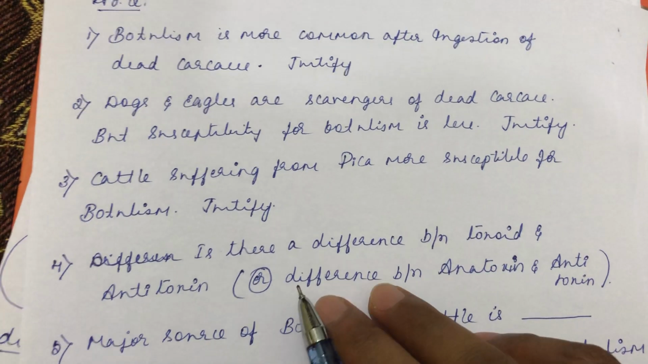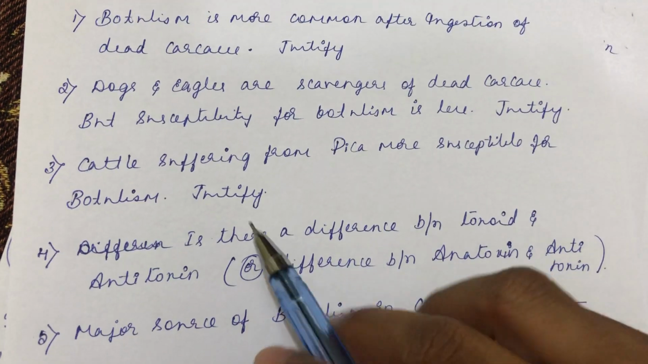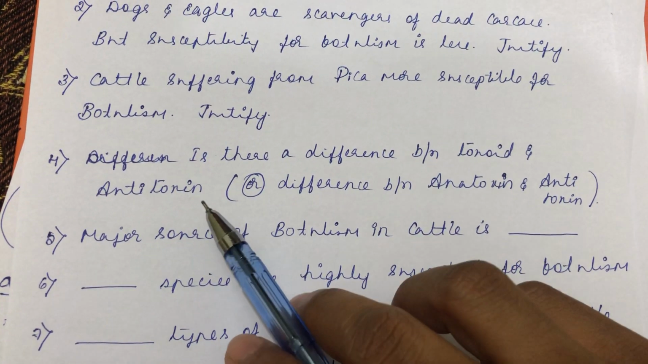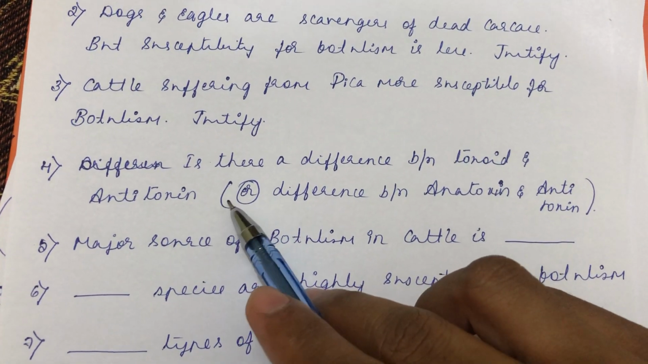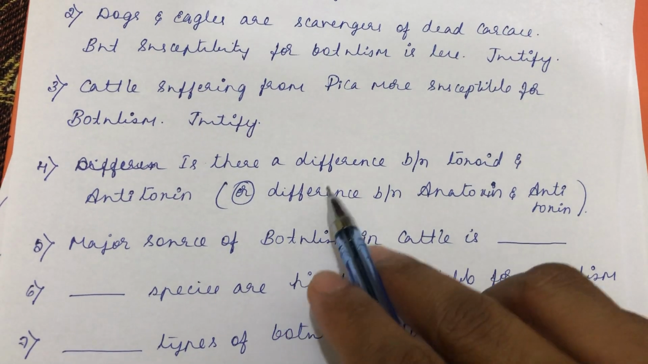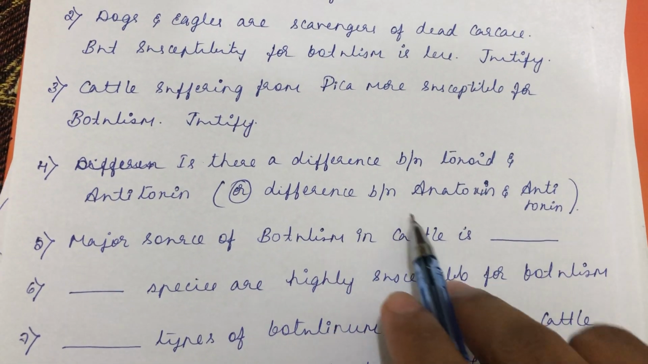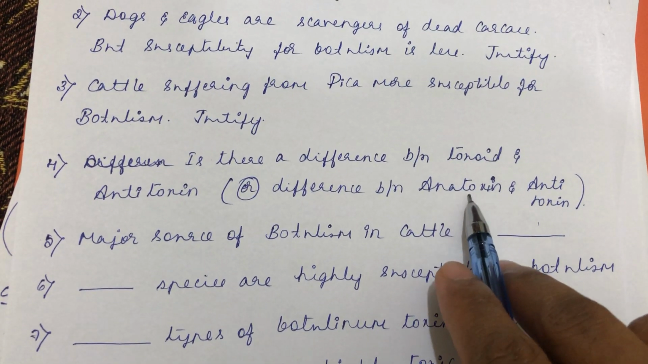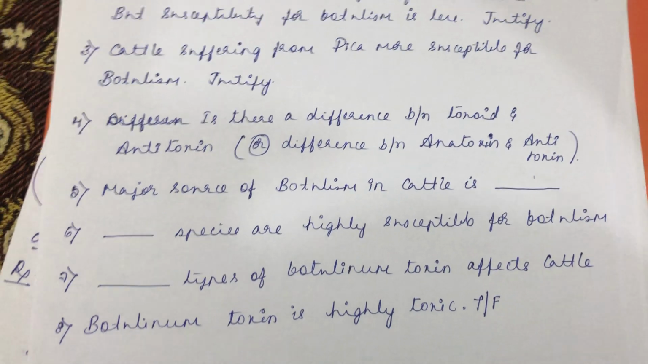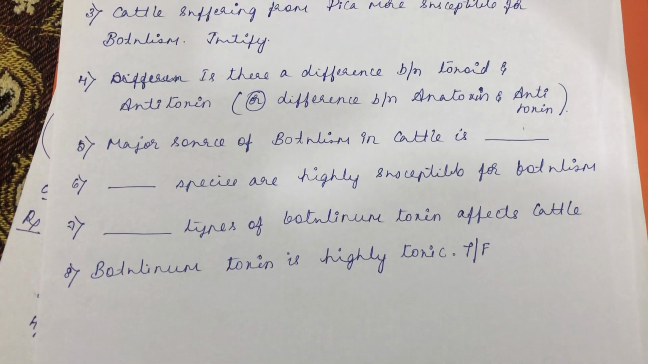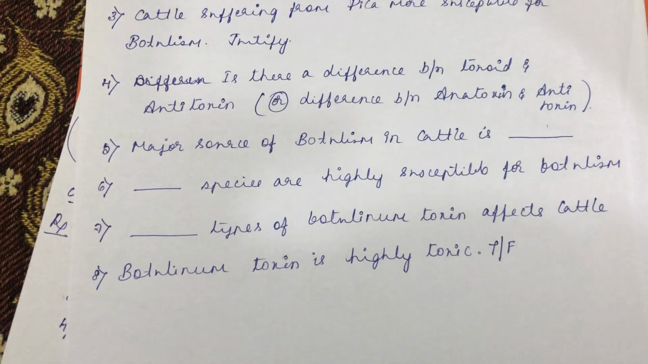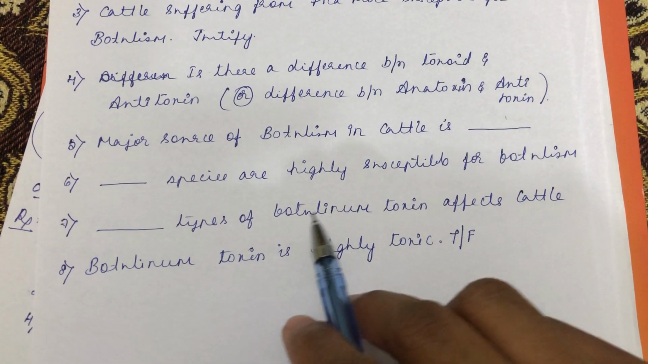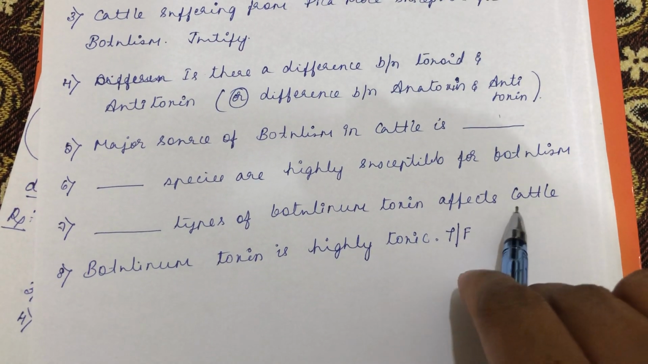Justify. Okay. Then, cattle suffering from pica are more susceptible to botulism. Justify. Then, is there a difference between a toxoid and antitoxin? If there is a difference, you write. Or you can put it like this also, the question: difference between anatoxin and antitoxin. Toxoid is also called anatoxin. The major source of botulism in case of cattle is dash. Then which species are highly susceptible to botulism? And which type of botulinum toxin affects the cattle most?